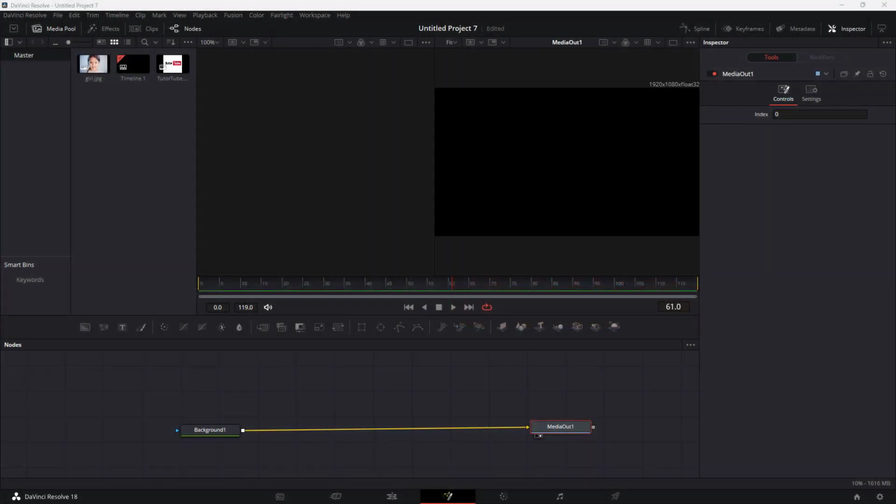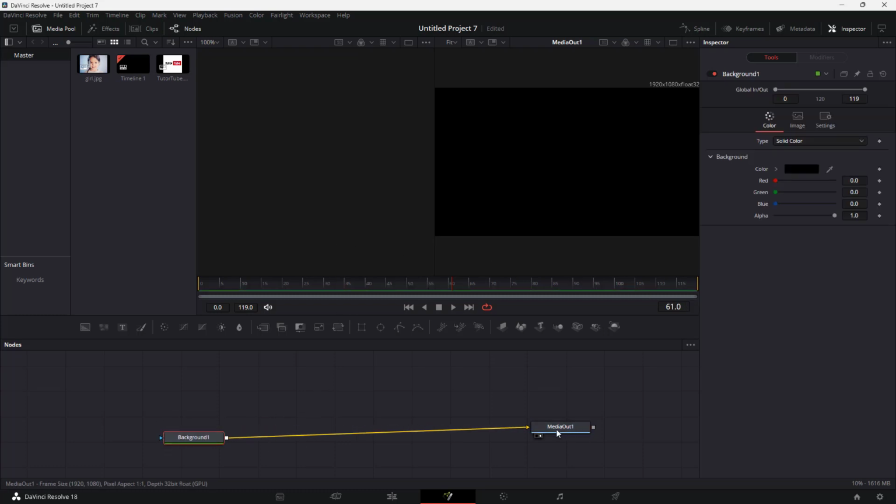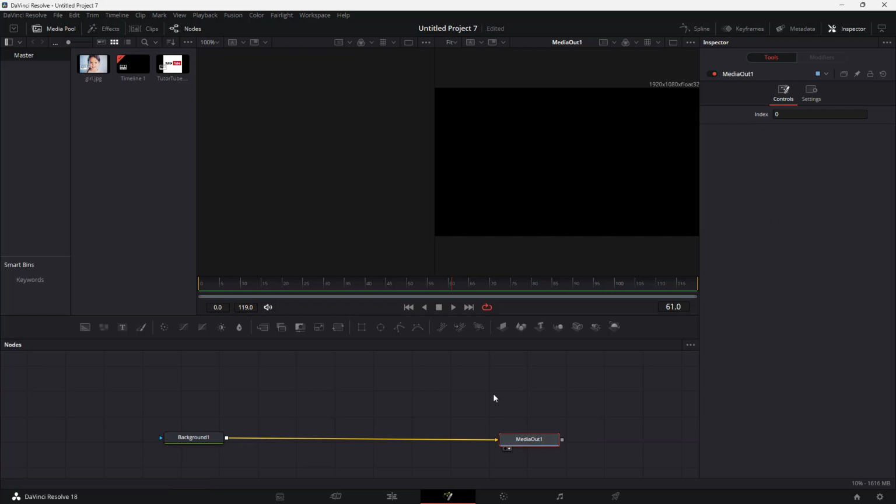You can also easily work with shapes inside of Fusion. Over here you can see that I have a background and a media out. In order to work with shapes, you don't have a straightforward approach in DaVinci Fusion. So what you have to do is go under effects right here.